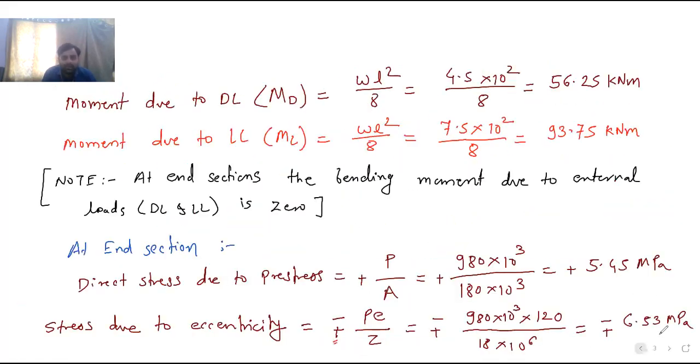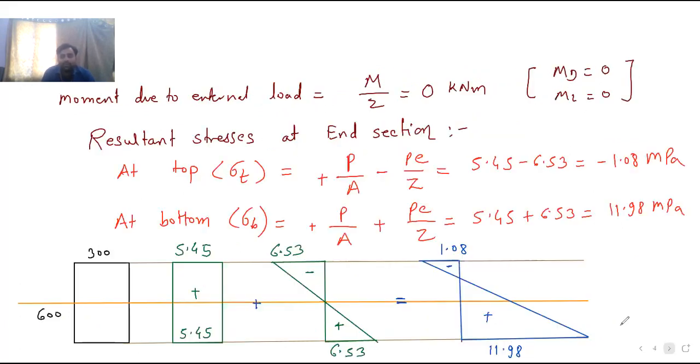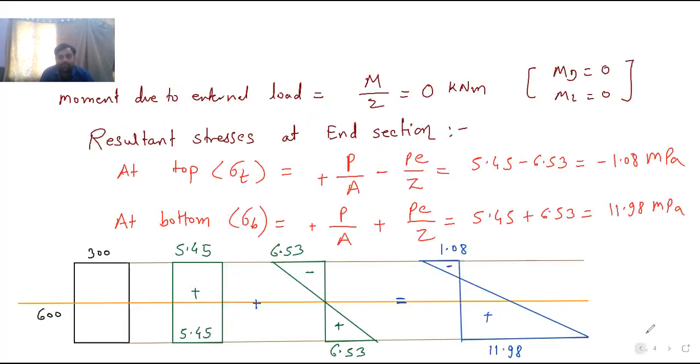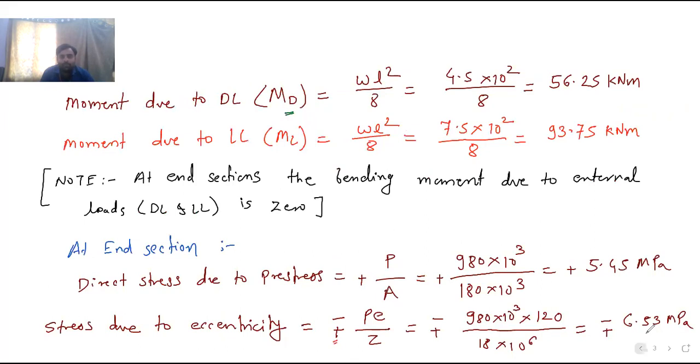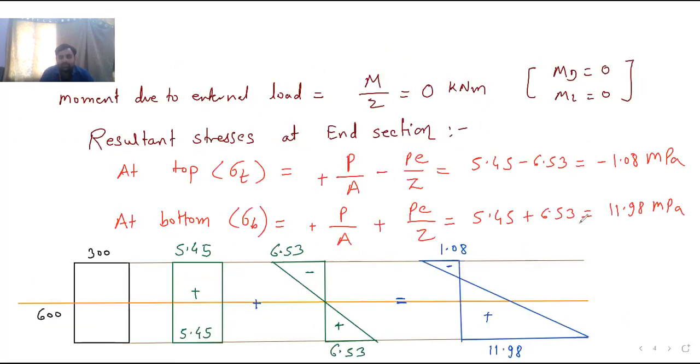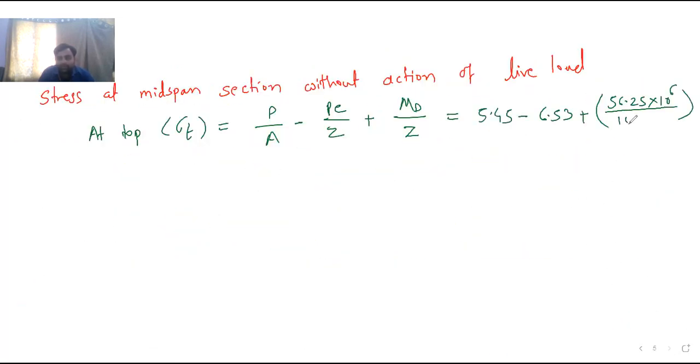What is the MD by Z? That is the stress due to dead load. Here we have calculated MD, but we have not calculated MD by Z. So divide this bending moment by Z. So here it will be plus 56.25 kilonewton meter, multiplied by 10 raised to 6 to convert it into newton mm, divided by Z. What was the value of Z? We have calculated it: Z is 18 into 10 raised to 6.